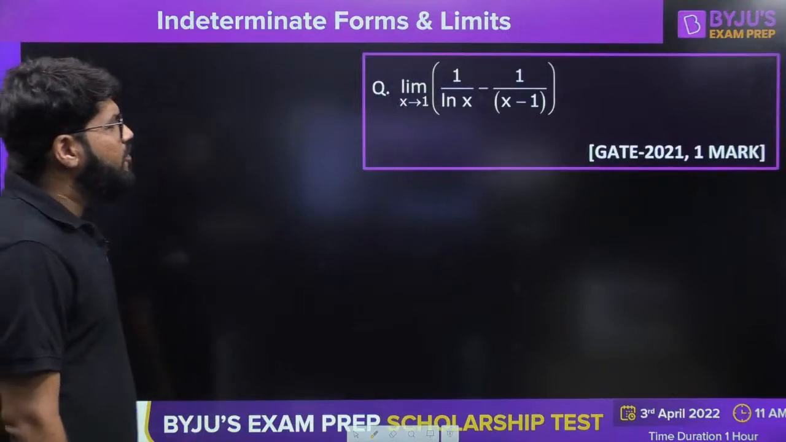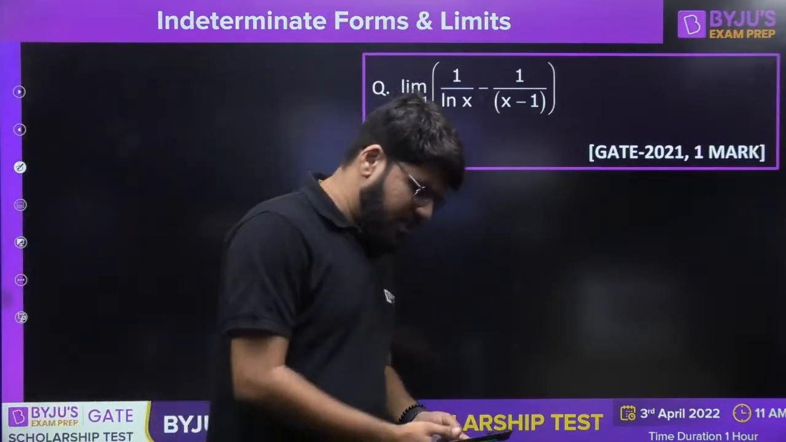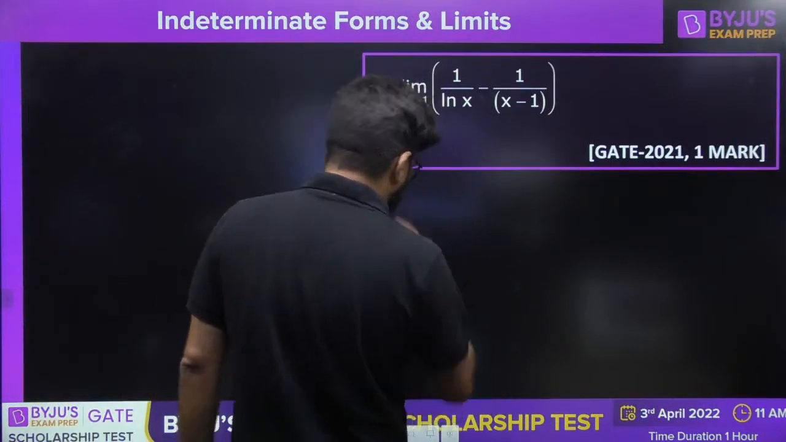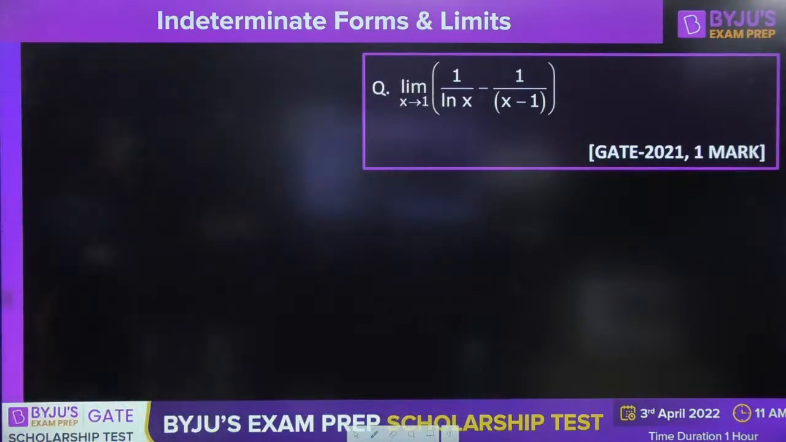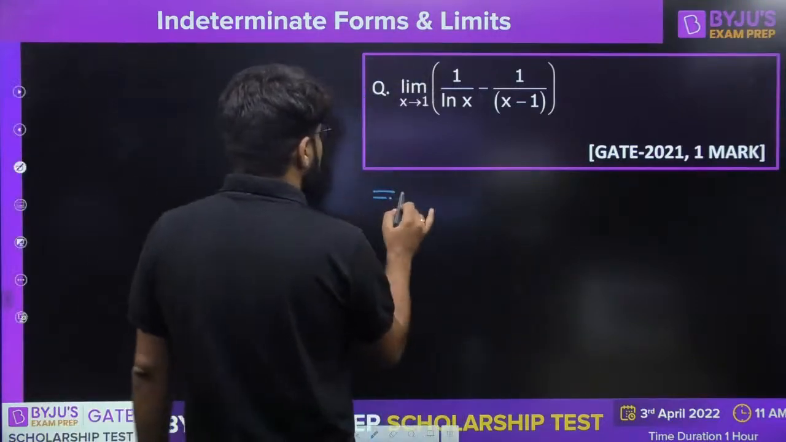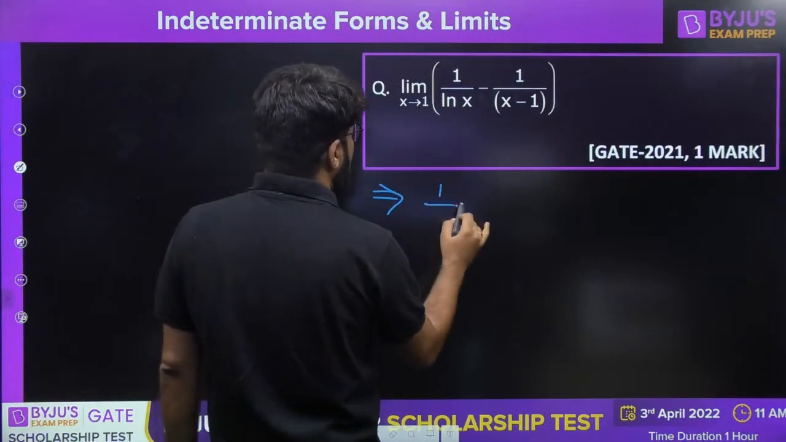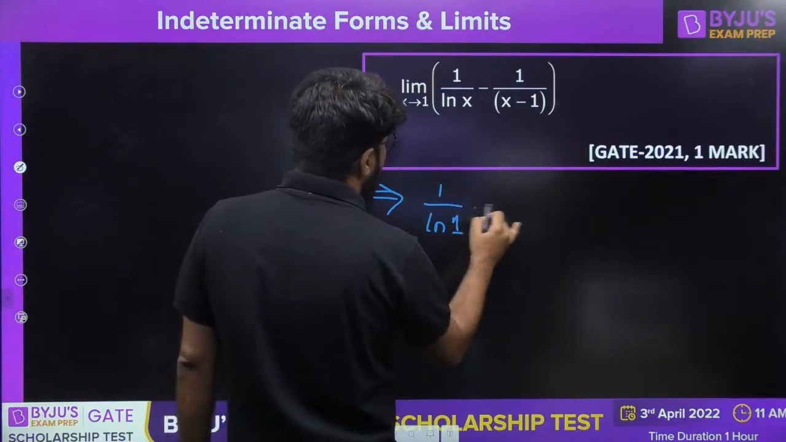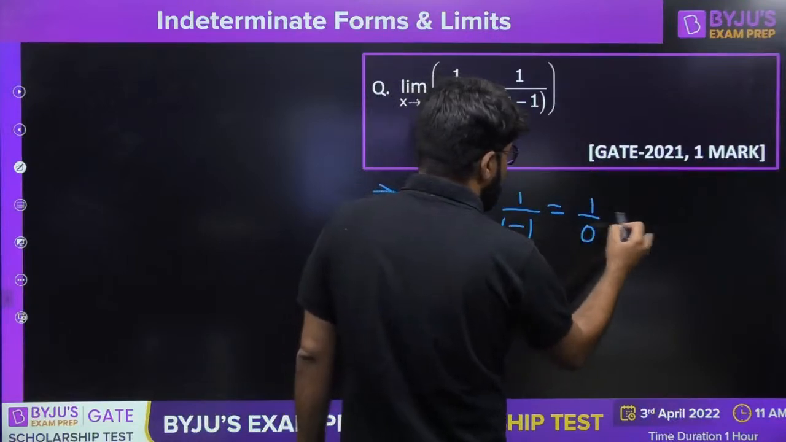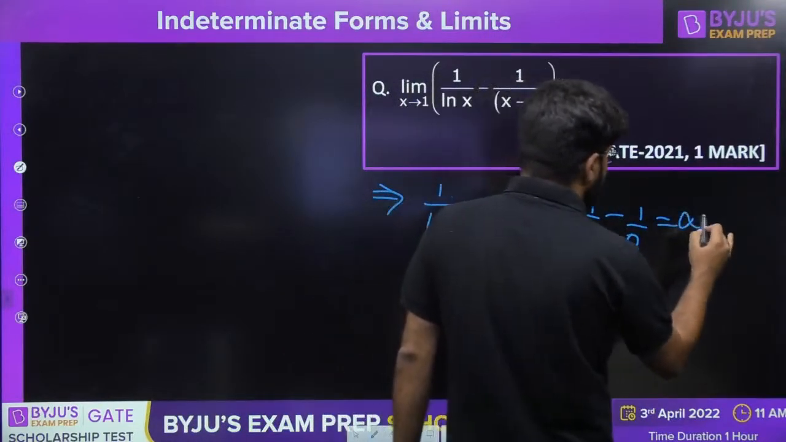Right. Limit of x tending to 1, a GATE 21 question I've taken here: limit of x tending to 1, 1 upon log x minus 1 upon x minus 1. So what is this form? Basically, this is of the form 1 upon log 1 minus 1 upon 1 minus 1. Now log 1 is 0, so 1 upon 0 minus 1 upon 0. 1 upon 0 is infinity.